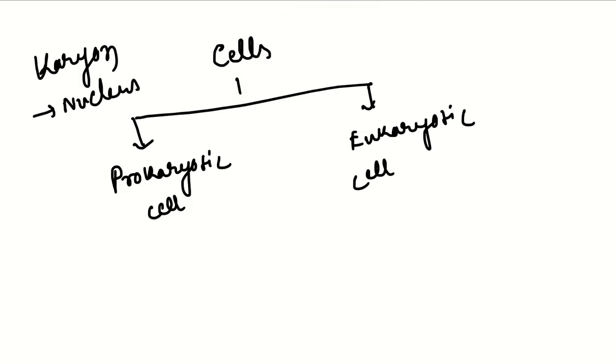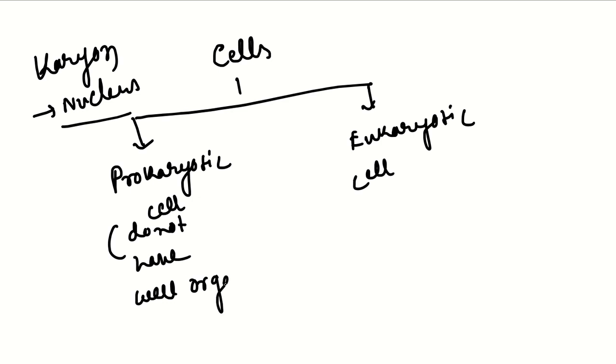According to the presence of the nucleus, we can divide cells into two types, prokaryotic cell and eukaryotic cell. Prokaryotic cell is the most primitive one, and it does not have a well organized nucleus.